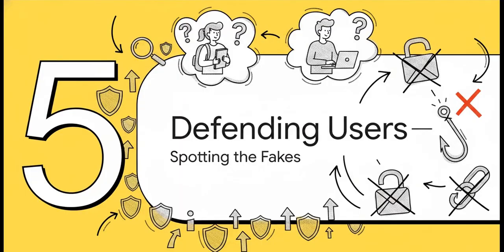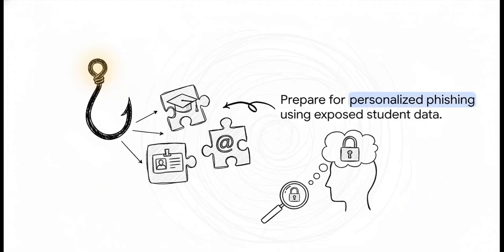Okay, Section 5. Defending students and faculty, spotting the fakes. We're pivoting directly to everyday users now, with some real strategies to protect yourselves. Instructors' guidelines on preparing for personalized phishing warn us that generic phishing, like some random email demanding you reset your password, is super easy to spot. But we have to be prepared for lures that utilize our actual student IDs and real course data. The attackers literally have the puzzle pieces to make their fake messages look flawlessly authentic.